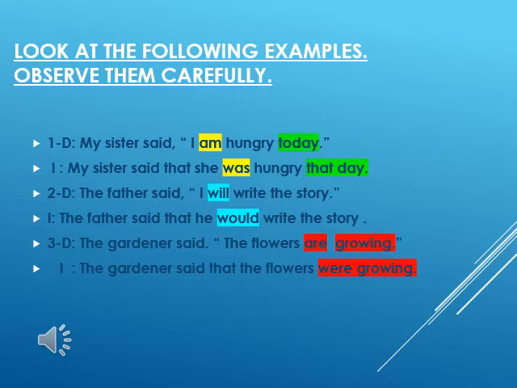Number 2, direct: The father said, "I will write the story." Indirect: the father said that he would write the story. Will is transformed into would. Number 3: the gardener said the flowers are growing. Present progressive becomes past progressive. The gardener said that the flowers were growing.